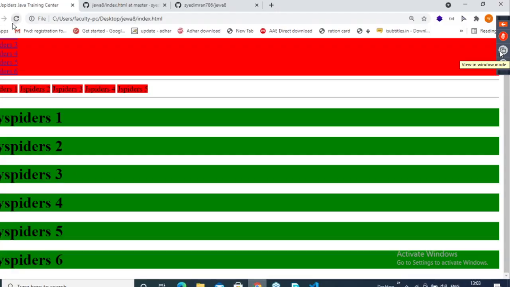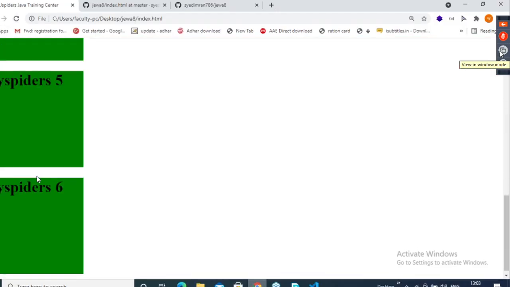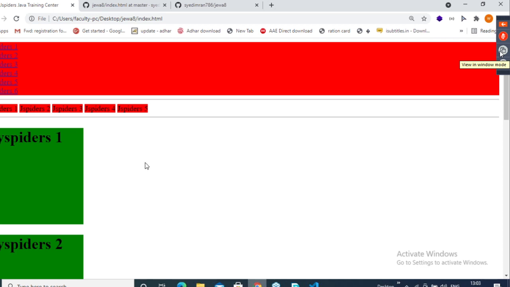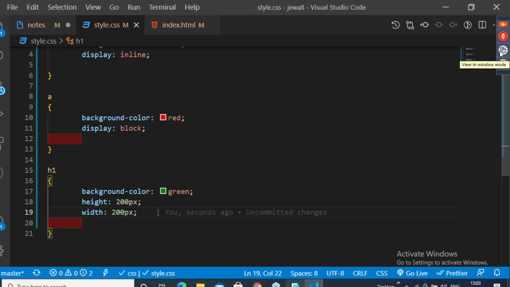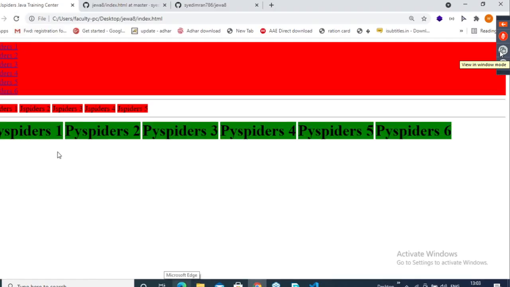Observe here, we have a division with height 200 and width 200. I want to bring these divisions side by side, in the same line. So what should I do? Tell me fast. Display inline. So I'll pass display inline. Save this, go back, reload it. Wow, super. We are getting them in the same line. Yes or no?